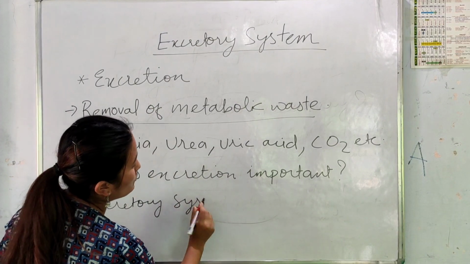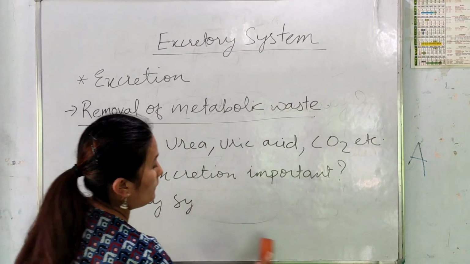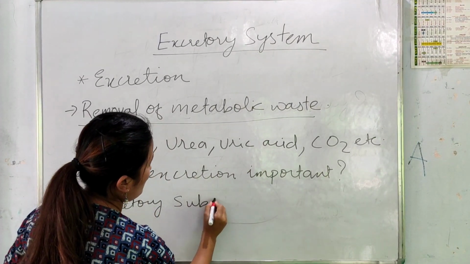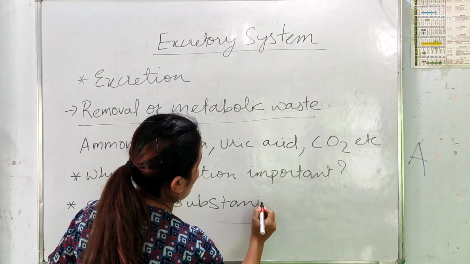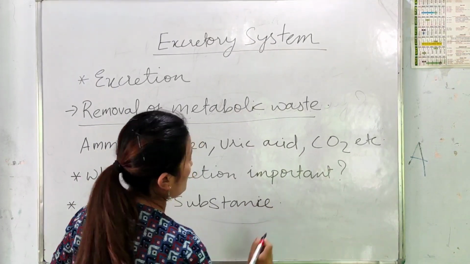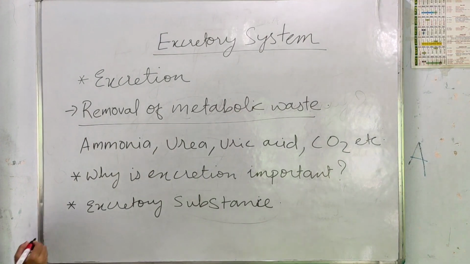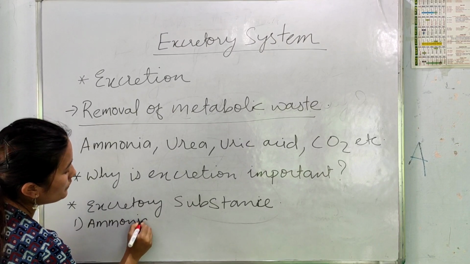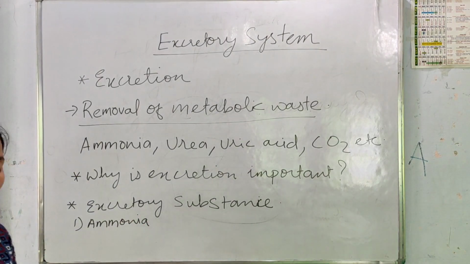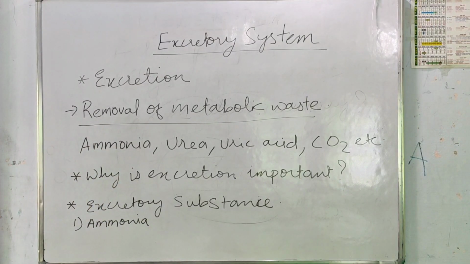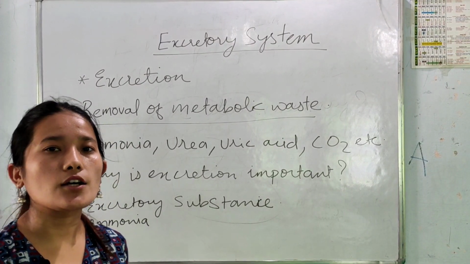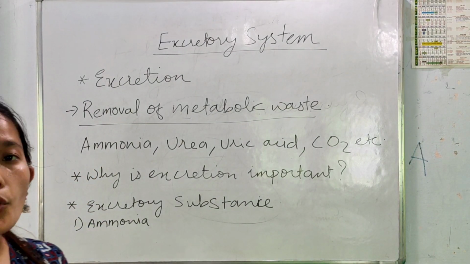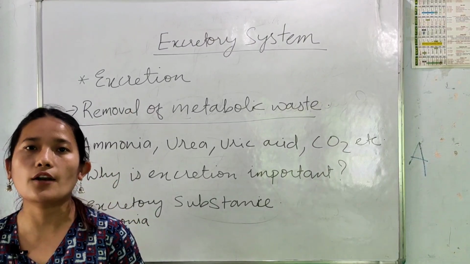And how are they produced in our body? The first one is ammonia. It's a nitrogenous waste. Ammonia is produced when excess amino acid is broken down in the liver. As we all know, if there is excess amino acid, it cannot be stored in our body.